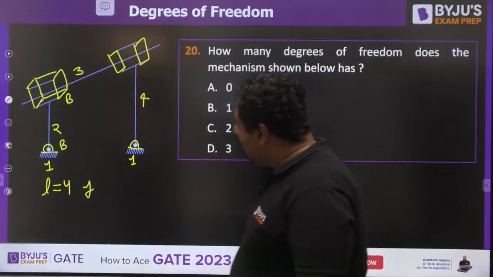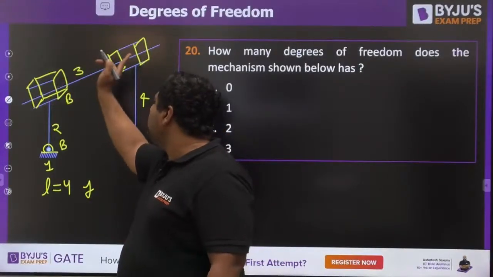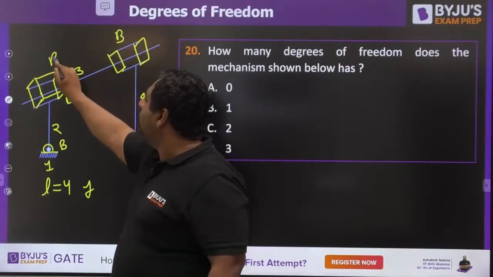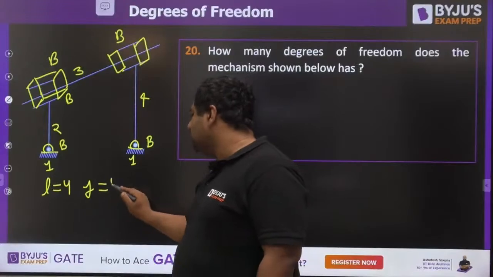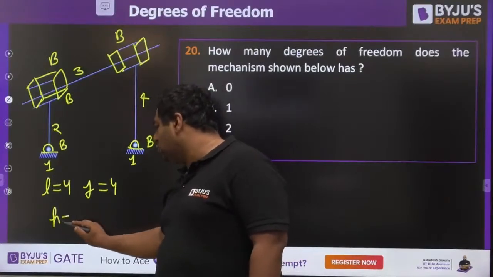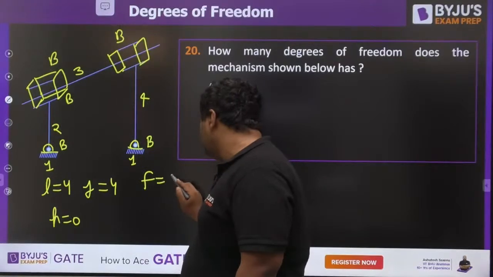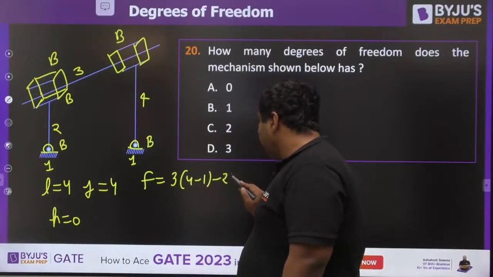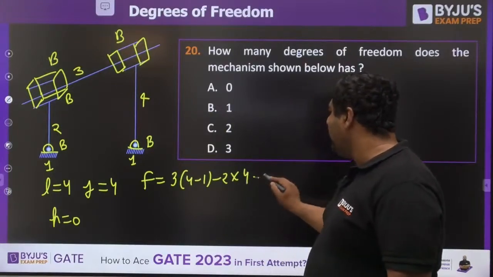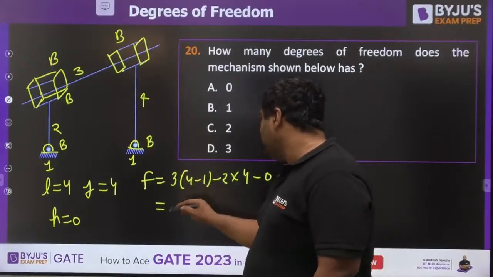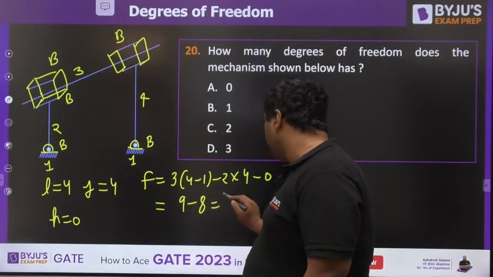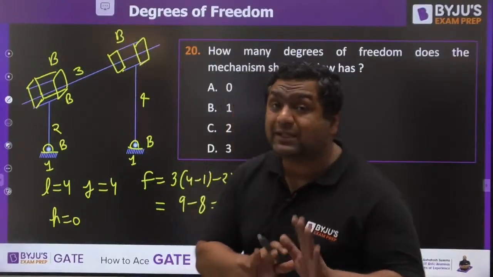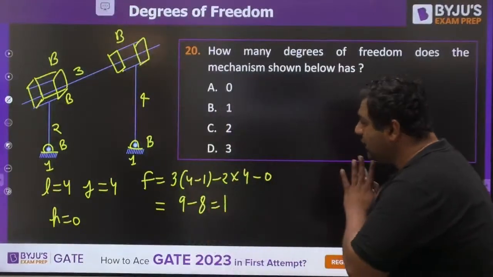So my dear, if you see the number of joints, it is a sliding pair, a sliding pair, and a turning pair. A sliding pair is also said to be a binary joint only. So we get the number of joints as 4. There is no higher pair. So if you try to calculate the degree of freedom, you would get 3 into (L minus 1) minus 2 into J minus higher pair. You would get 9 minus 8. The answer should be 1. So it means for one input we would get one output. This seems to be the answer from the equation.